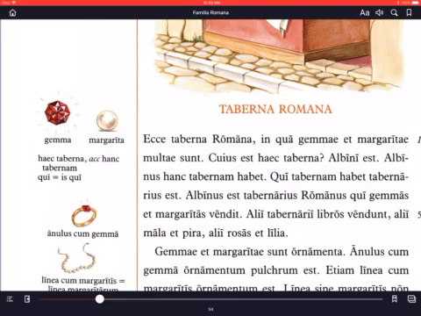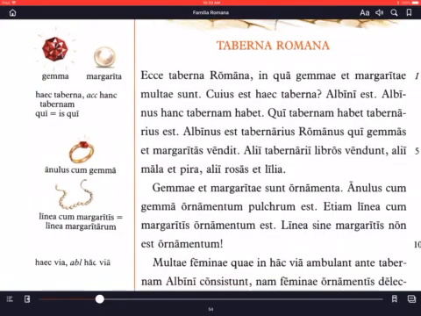All right, Taberna Romana. In the margin, we see gemma, gem, margarita, pearl. That's where we get Margaret and also Margarita from. Annulus cum gemma, a ring with a gem. Linea cum margaritis, a string with pearls, or linea margaritarum, a string of pearls.